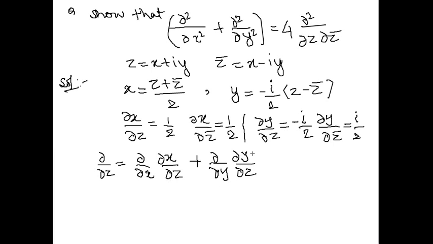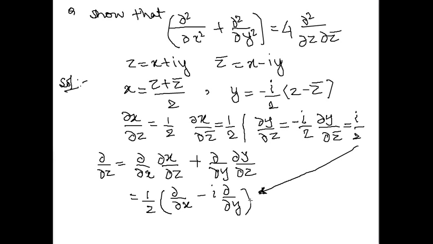Clear? Now I have the values of del x by del z and del y by del z. We have to substitute. Then what will we get? 1 by 2, if I take common, del by del x minus iota del by del y. After substituting these values, clear? Now del by del z is equal to this.